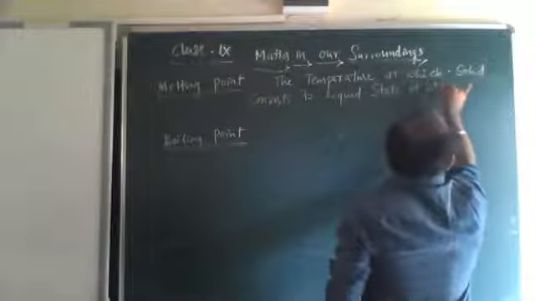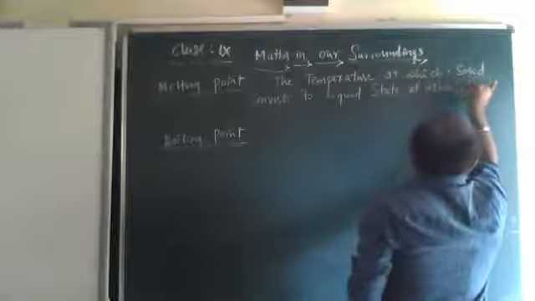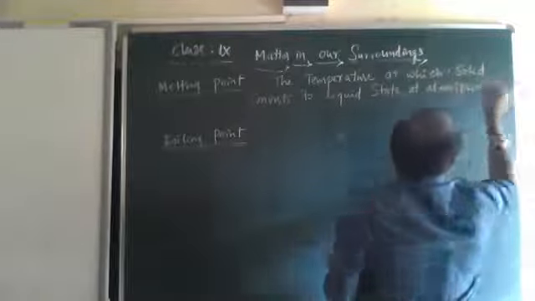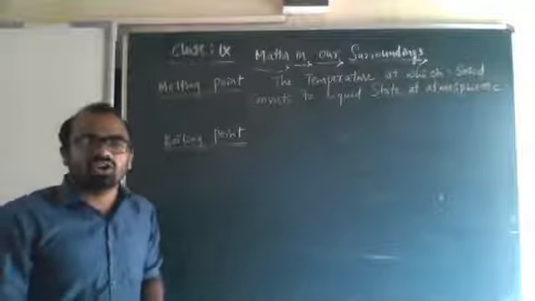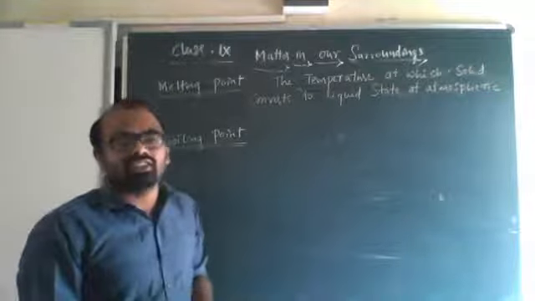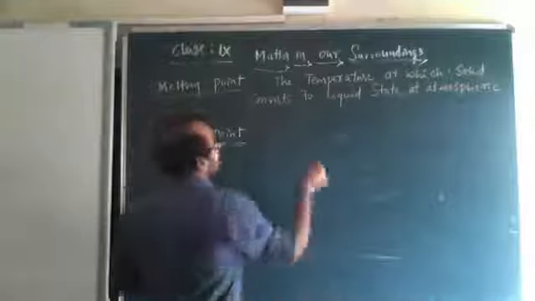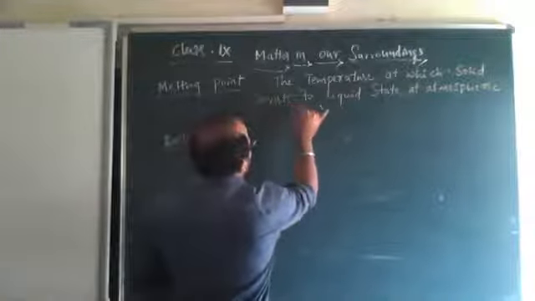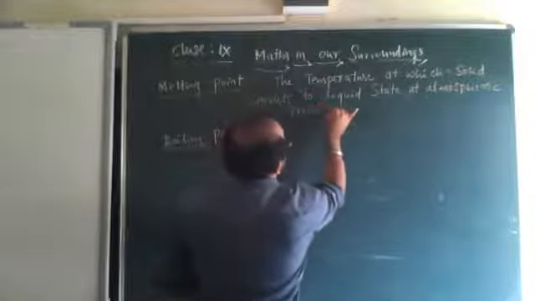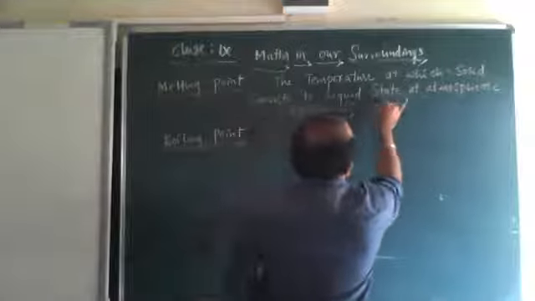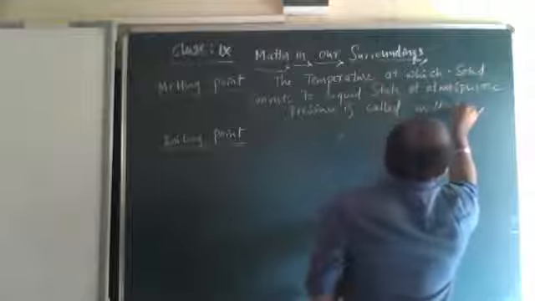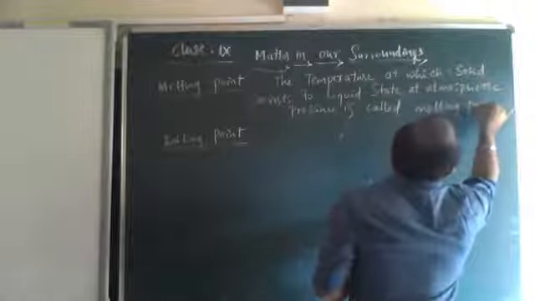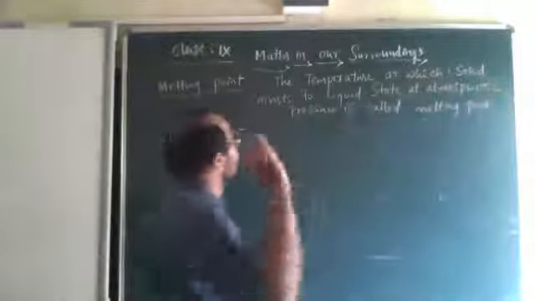For ice it is 0 degree Celsius, or 273 Kelvin, at atmospheric pressure. This is called melting point. Please note this down.